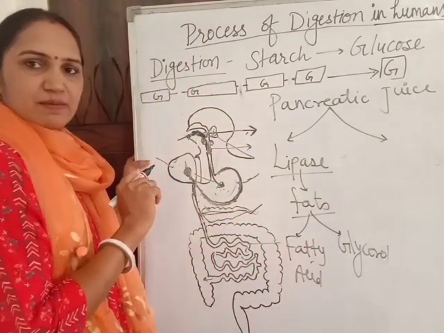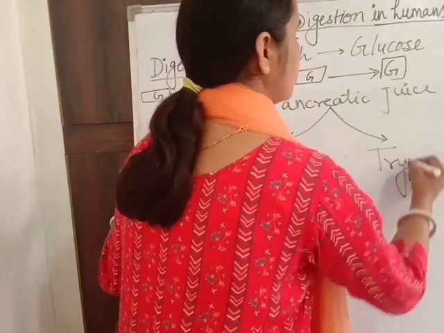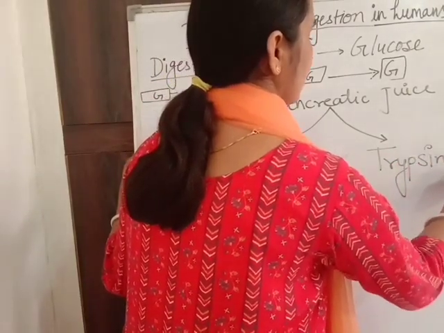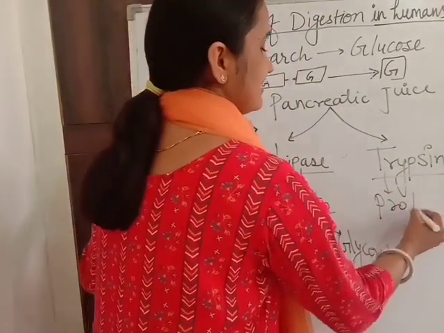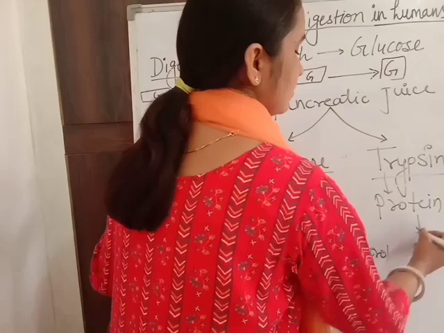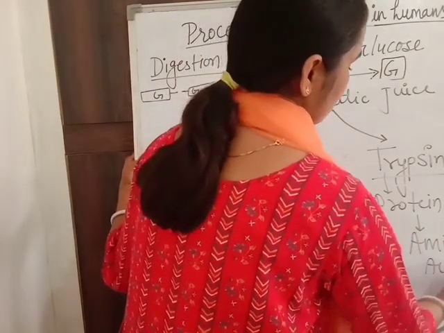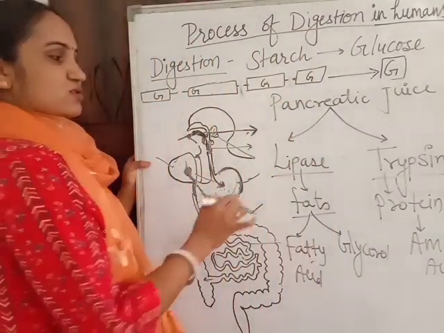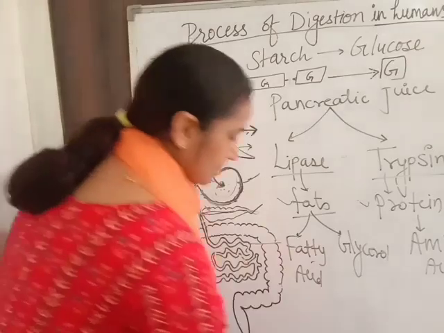And other than lipase, it also has another enzyme, trypsin, to digest the proteins. This trypsin digests the proteins into amino acids. So the pancreas helps to digest the fats and the proteins.